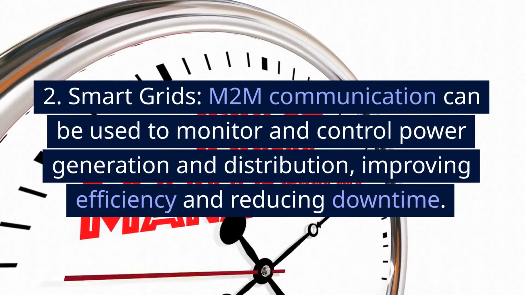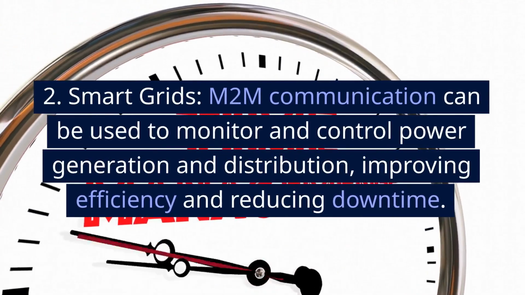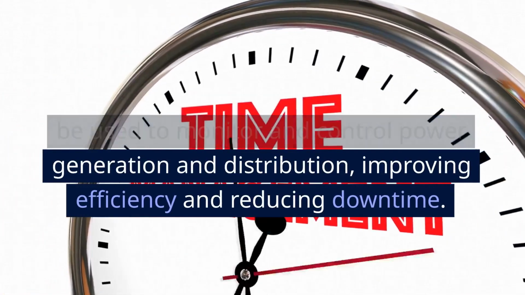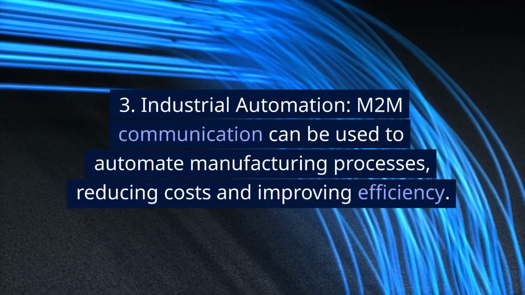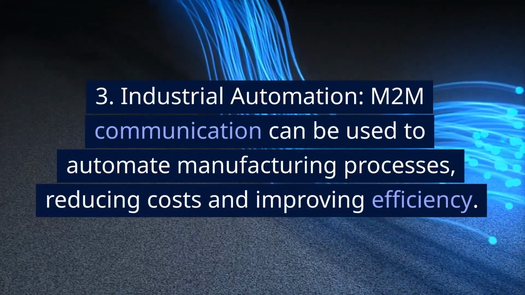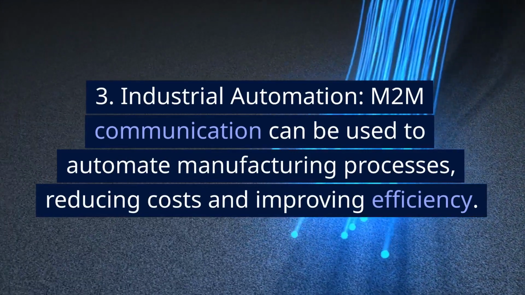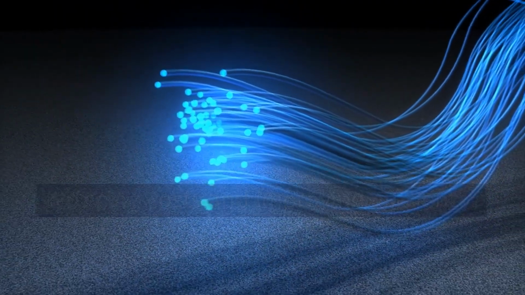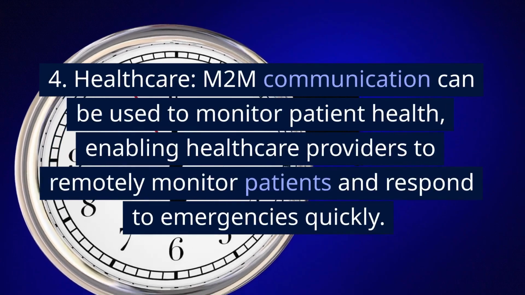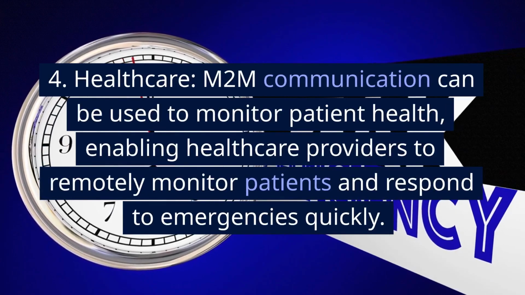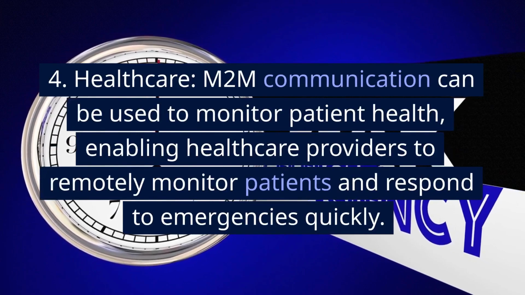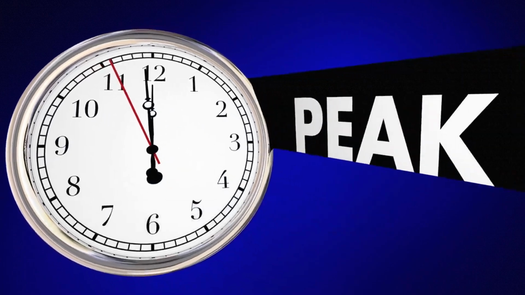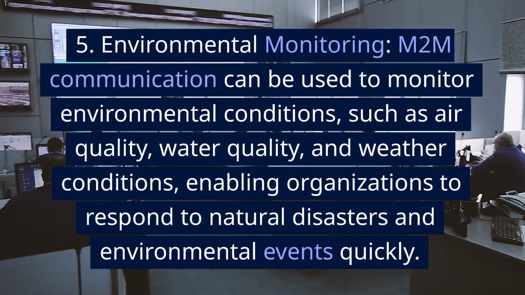2. Smart grids. M2M communication can be used to monitor and control power generation and distribution, improving efficiency and reducing downtime. 3. Industrial automation. M2M communication can be used to automate manufacturing processes, reducing costs and improving efficiency. 4. Healthcare. M2M communication can be used to monitor patient health, enabling healthcare providers to remotely monitor patients and respond to emergencies quickly. 5. Environmental monitoring.